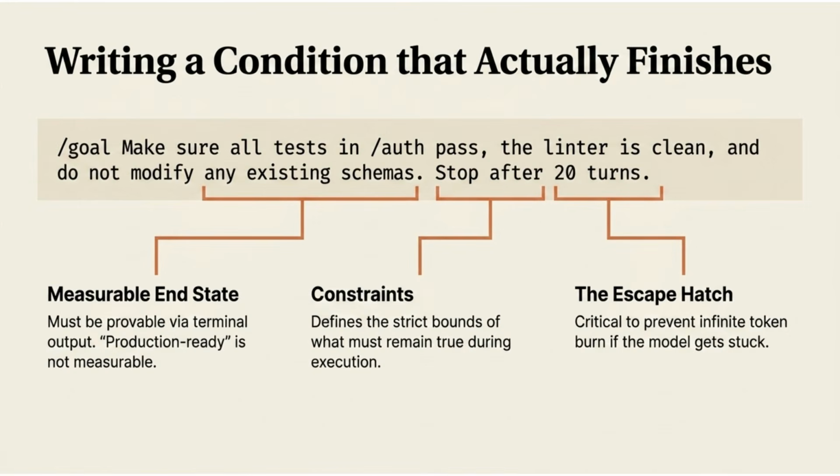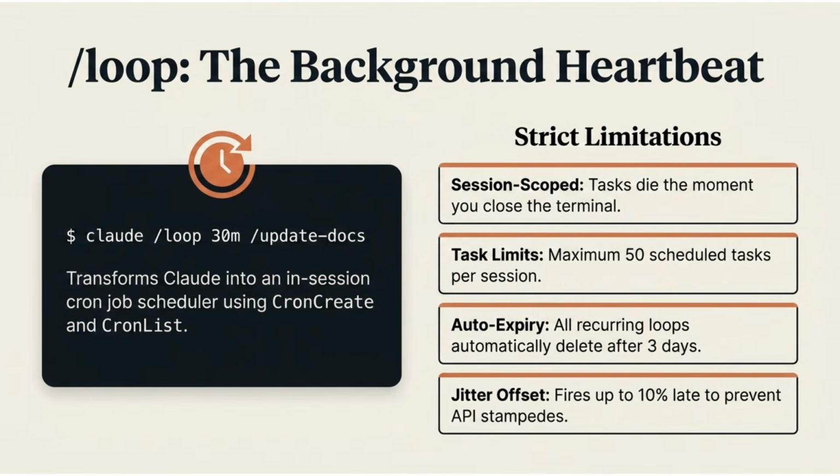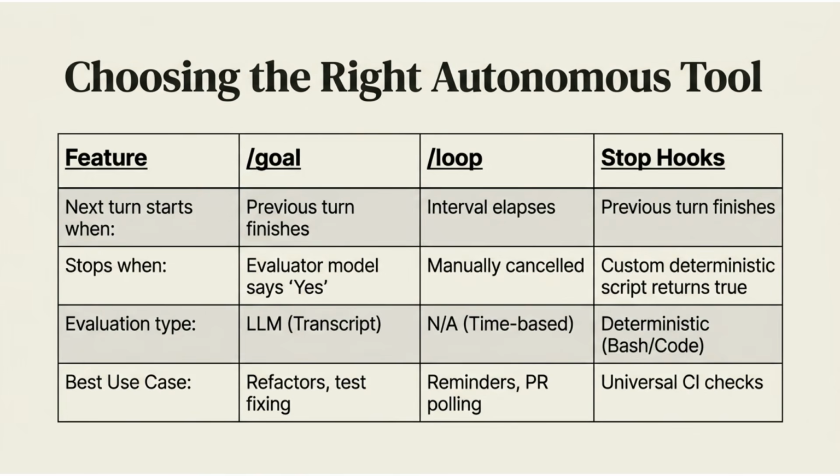Writing a good condition requires three components: a measurable end state, constraints that define strict bounds, and an escape hatch to prevent infinite execution. Ensure your end state is provable via terminal output, and always include a stop condition. The /loop command acts as the background heartbeat, transforming the agent into an in-session cron job scheduler. It has strict limitations, including session scoping, a maximum of 50 tasks, auto-expiry after 3 days, and a jitter offset to prevent API stampedes.